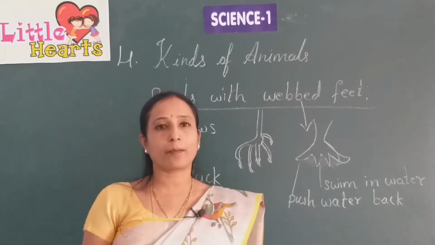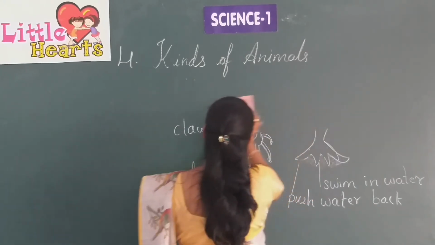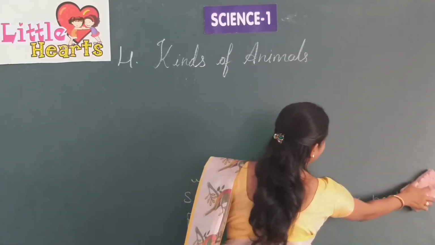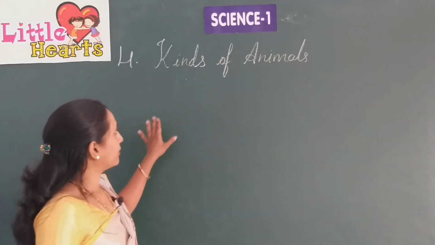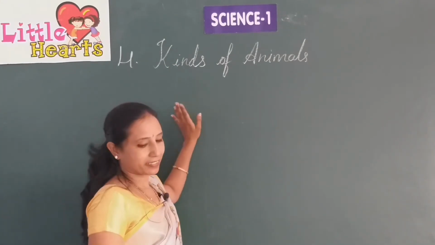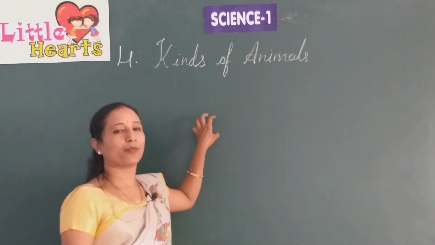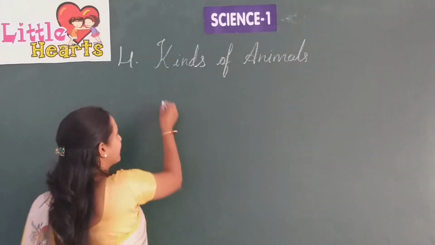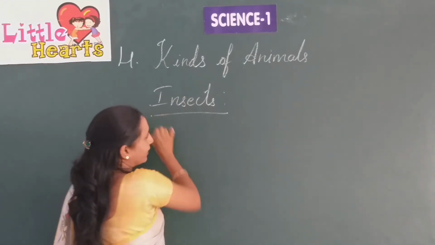The next topic is insects. Why are insects discussed here? We'll see. As insects have wings, they can fly. What are insects?